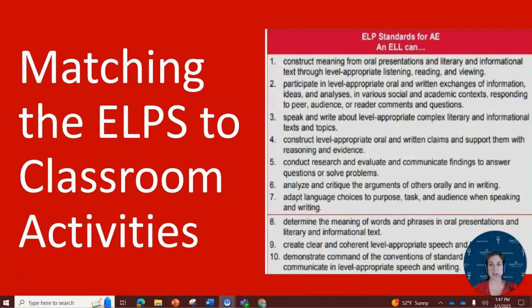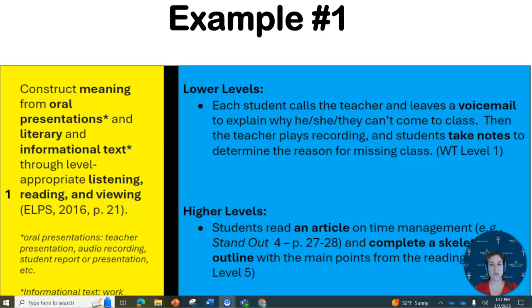Now we're going to get practical with these ELPS. We are going to take ELPS and match them to activities that have been used in Wake Tech English language instructors' classrooms. Hopefully this gives you an idea of how we can use the ELPS in action, as well as give you some ideas for activities that you might be able to use in the future.